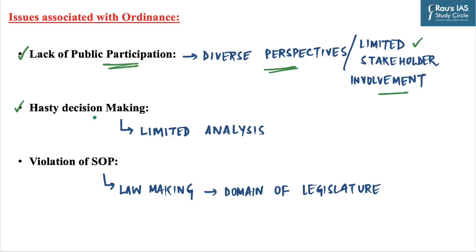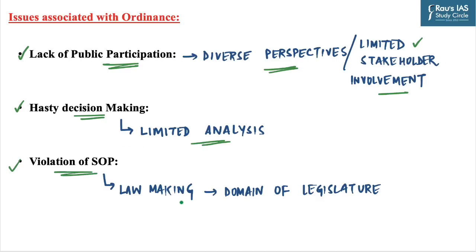The next one is hasty decision making. The limited time for thorough analysis, deliberation, and consultation may result in an increased risk of poorly drafted or ill-considered laws. And to tackle pressing matters or urgent situations, there is a potential drawback of hasty decisions while framing ordinances. The next one is violation of separation of power.